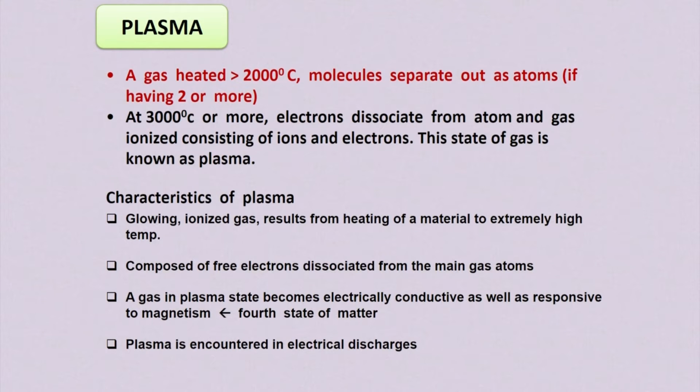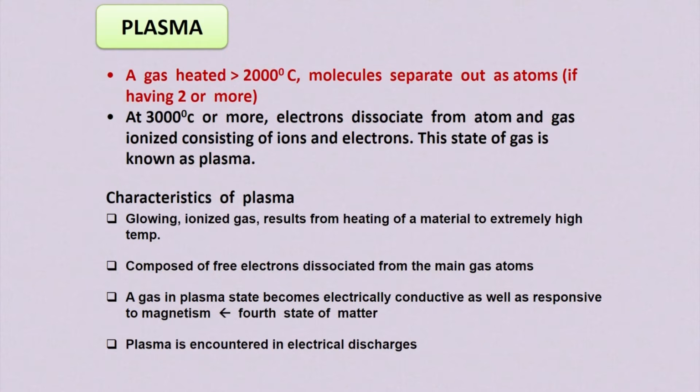So when a gas is heated to more than 2000 degrees centigrade, molecules separate out as atoms, and at 3000 degrees centigrade or more, the electrons dissociate from the atoms, and the ionized gas consists of ions and electrons. This state of gas is known as plasma.